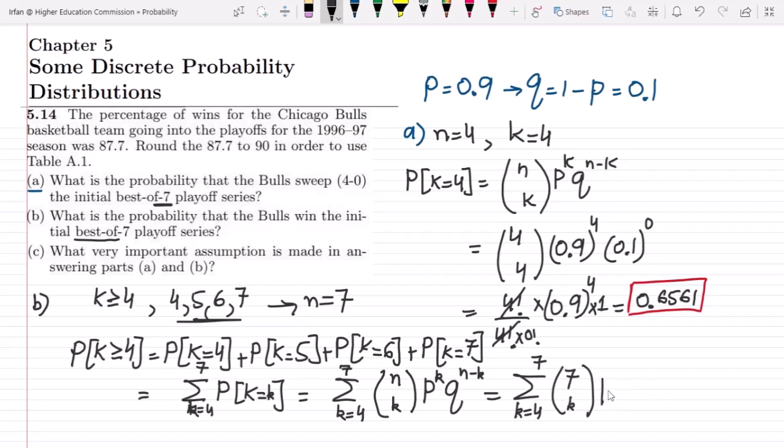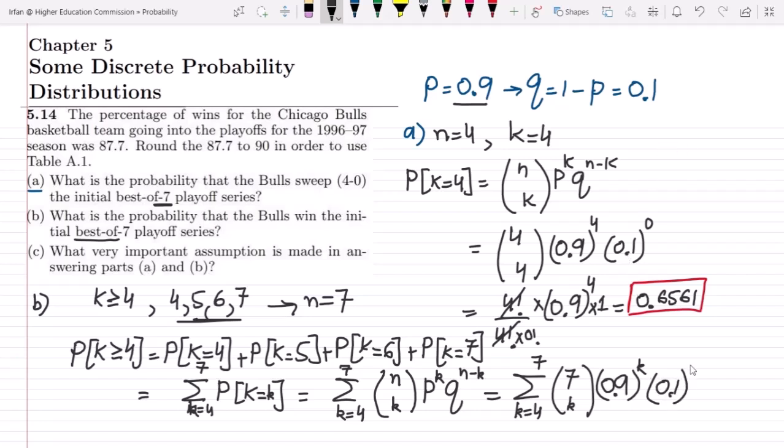And here the probability of winning is 0.9, which is the same as mentioned here. So 0.9 raised to power k, and q is 1 minus p. So 1 minus p is how much? That is 0.1.